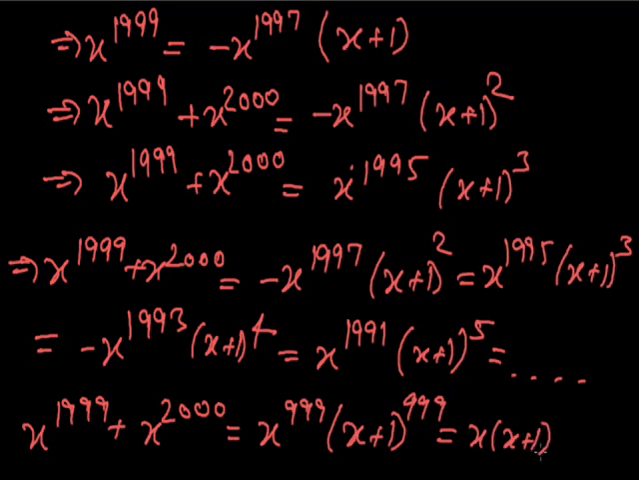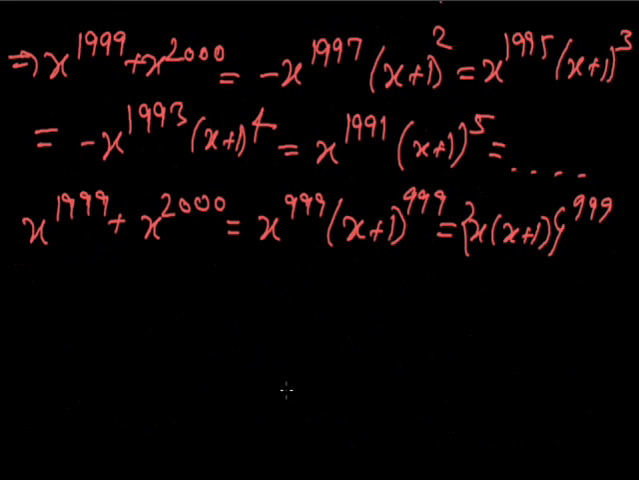The value of x into x plus 1 is equal to minus 1, so we can say that the value of the given expression would be given as minus 1 raised to power 999, that is minus 1 raised to power odd, that is equal to minus 1.